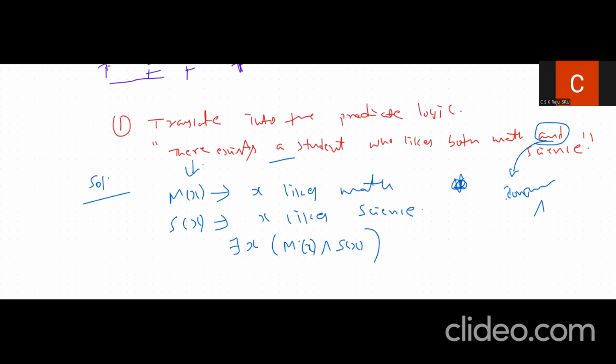మనం ఎర్లియర్ గా ఇంతకు ముందు ప్రోగ్రామ్ కూడా డిస్కస్ చేసినప్పుడు m of x అంటే x likes math అనుకుంటున్నాం. Similarly x likes science అనుకుంటున్నాం. సో ఇక్కడ ఏంటంటే there exists an x. M of x and S of x means maths and science both. Like x అనే స్టూడెంట్ he likes both maths and science అని represent చేసాము.